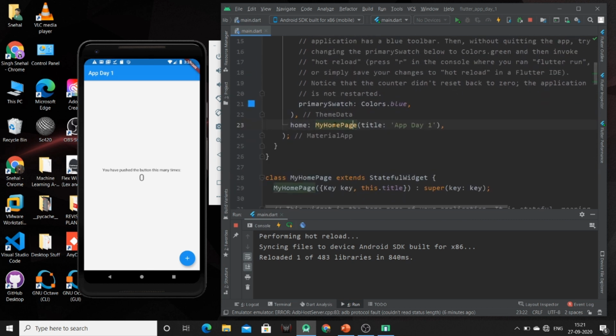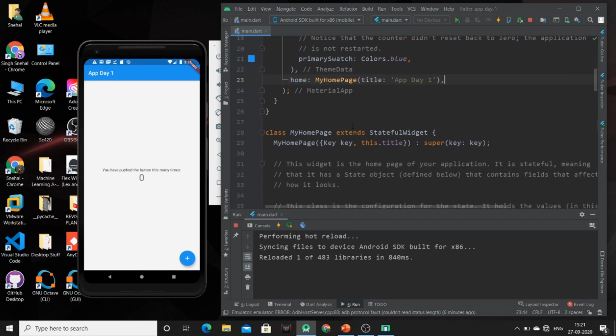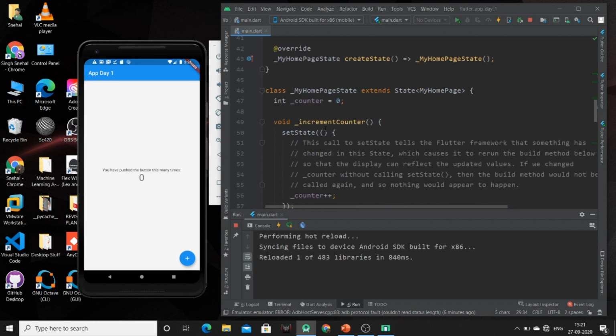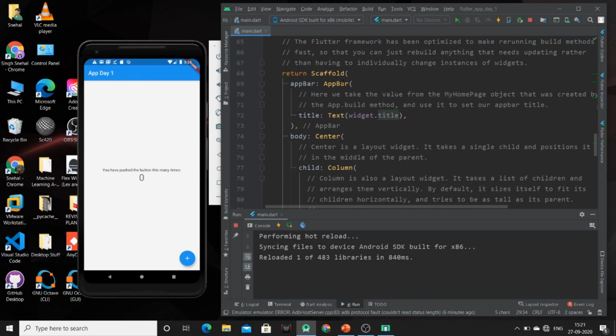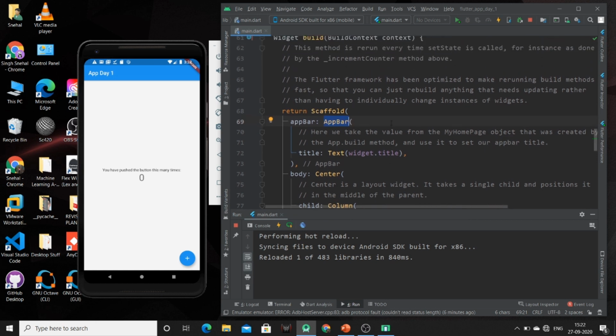After that, I have created this home page, or the predefined sample is having one class named my homepage. Inside that we are passing the title as app day 1, and inside this class we are creating one constructor my homepage, and we are taking the parameter of title, and this title we are passing to our app bar. So this was the whole sample app provided by Flutter. I will explain this whole property in depth.